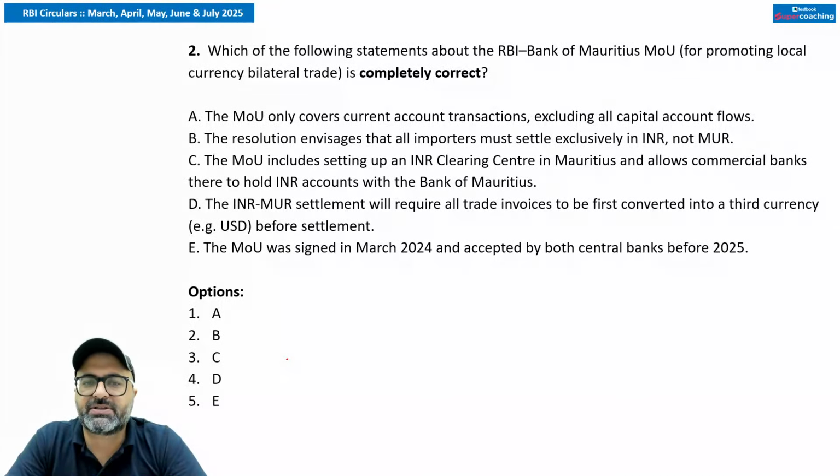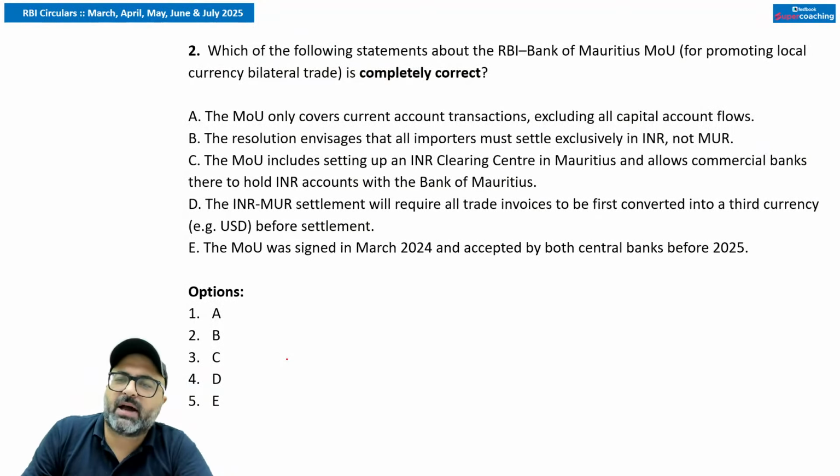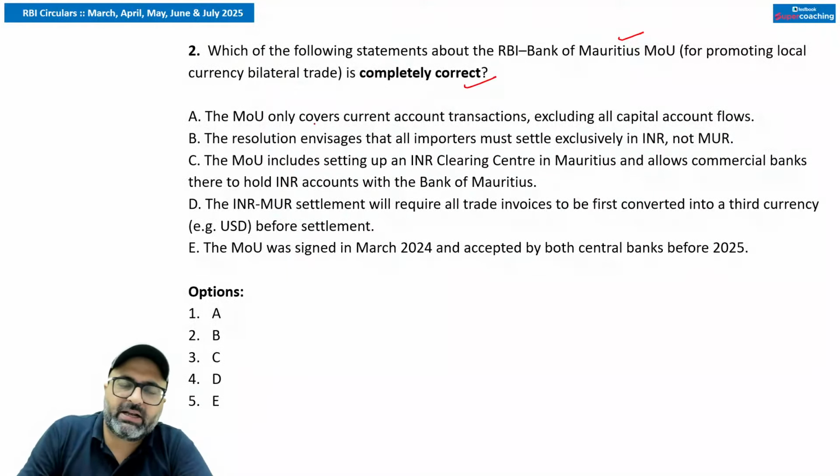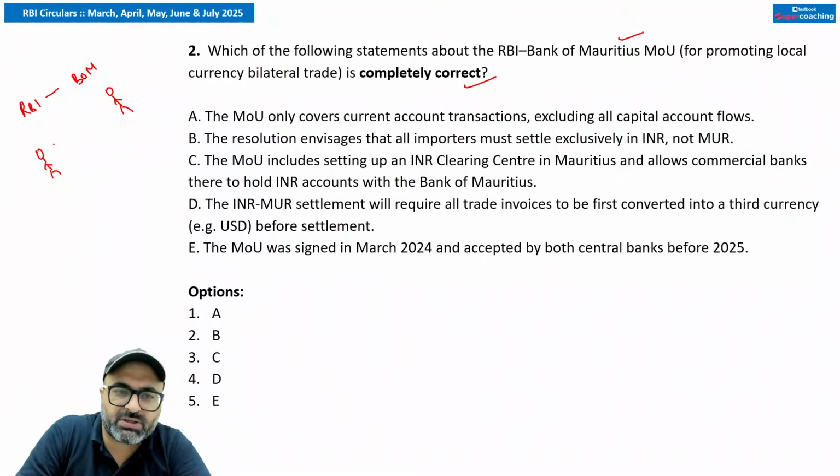The second question says, which of the following statements about the RBI and Bank of Mauritius MOU is completely correct? We all know that RBI as well as Bank of Mauritius has signed an agreement which will allow Indian importers and exporters as well as Mauritian importers and exporters to complete the transaction in their respective currency.